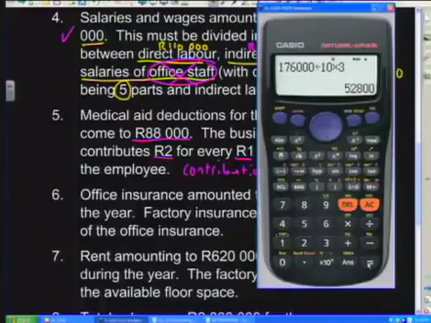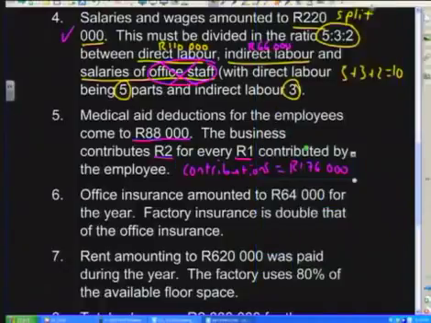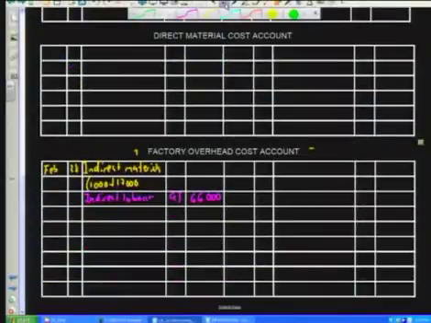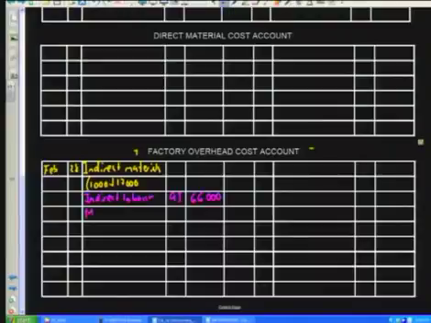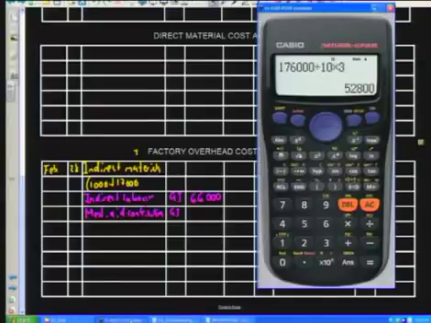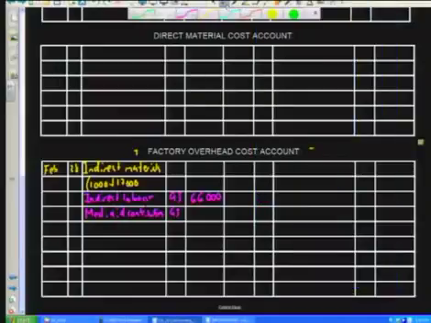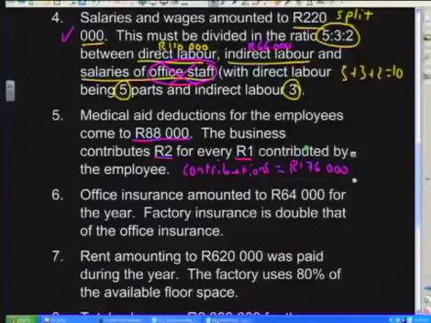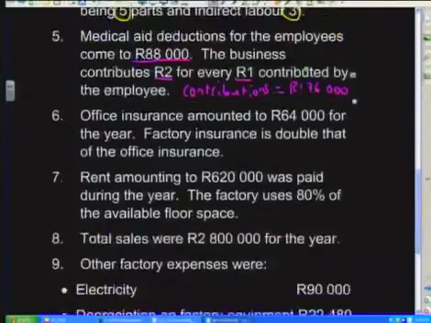That answer is 52,800, so once again, we need to go back here to our factory overhead costs, and we're going to put in here medical aid contributions, and that will be from the general journal, and that's the answer of 52,800 that we've just calculated here on the calculator. So let's stick that in. Okay, so now we've accounted for the salaries and wages of the direct labourers and the indirect labourers. Let's have a look at our next adjustment.